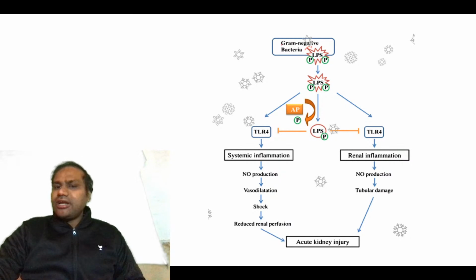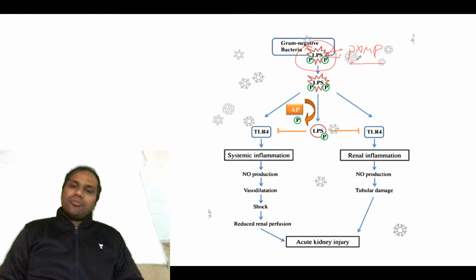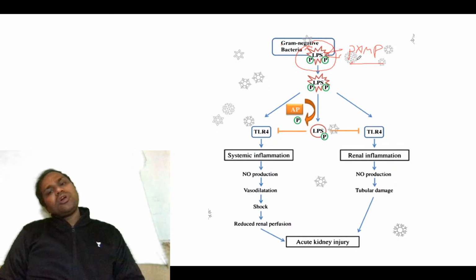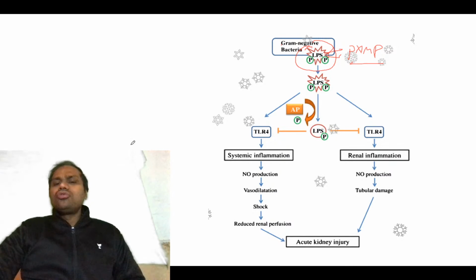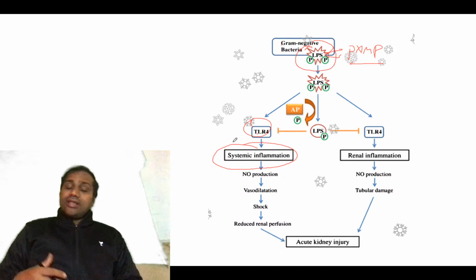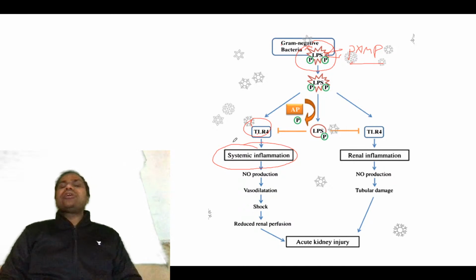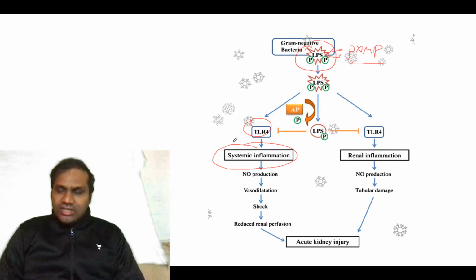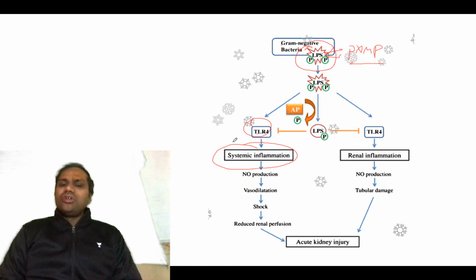For gram negative bacteria, lipopolysaccharide is a PAMP. These pathogen associated molecules bind to different receptors like toll-like receptors. Whenever there is binding there are different responses, cytokines and all, as we talked about in the second chapter. These cytokines are secreted and result in systemic inflammation.